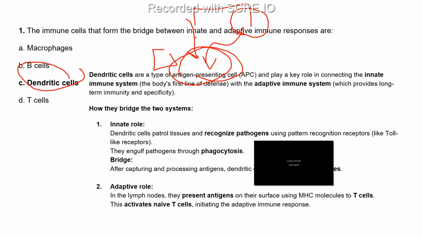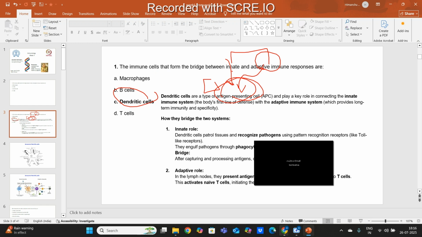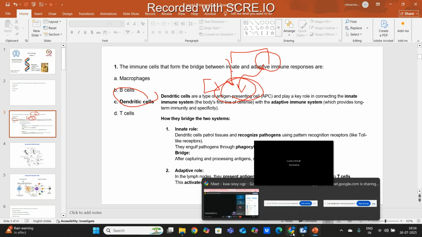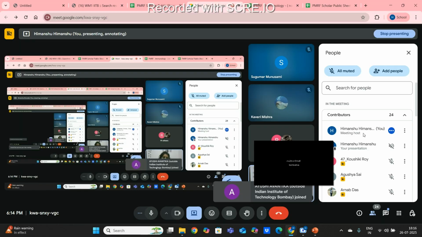Why are they migrating to the lymph nodes? Because we know that in the lymph node, B cells and T cells are present, which are a part of the adaptive immune system, right? So in the lymph node, they present the antigens on their surface using the MHC molecule. Now, what is MHC? Major histocompatibility complex, right? We have these MHCs present on our cells, right?